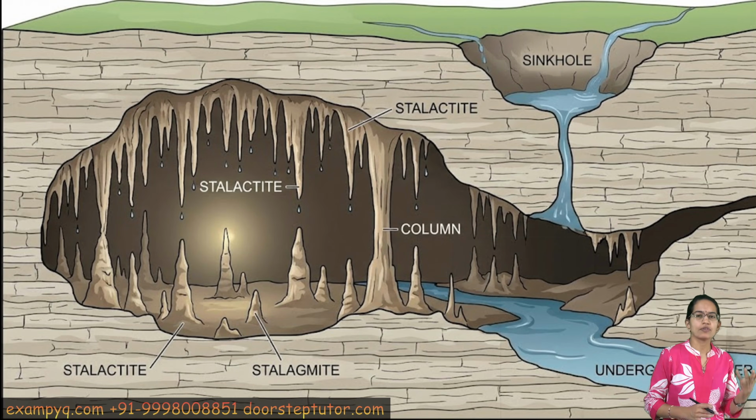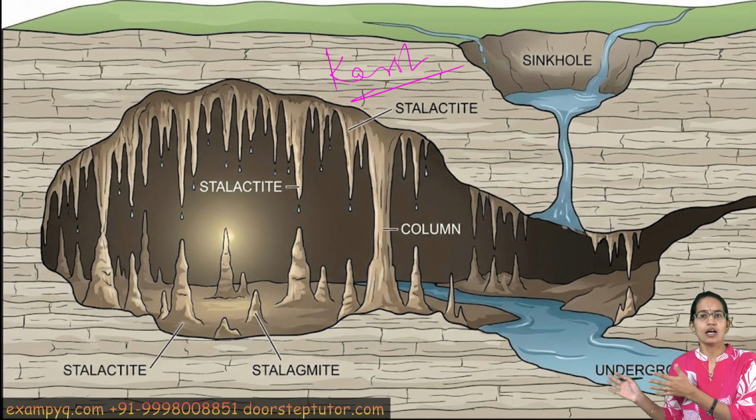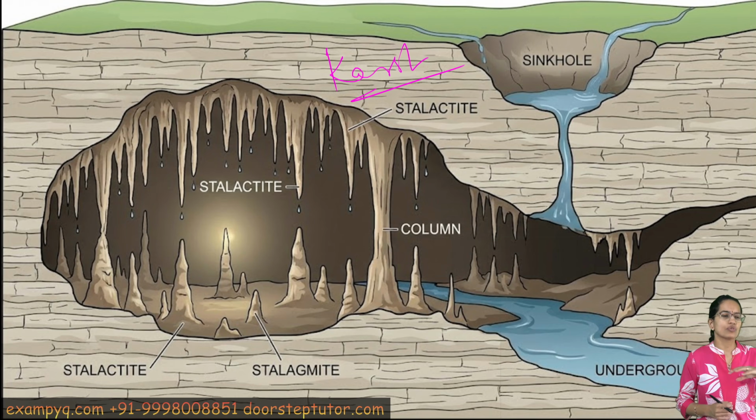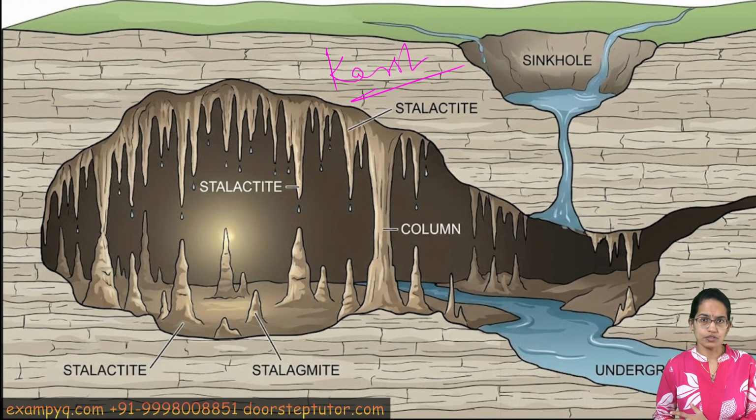Then coming on to the landforms. So under landforms you have groundwater, which is called the underground or the karst terrain. Then there is fluvial, glacial, the landforms formed by the action of waves, winds. So those are some of the important ones. Now each of these landforms would have erosional and depositional features. So for example, in the underground topography, we would see sinkhole as an erosional feature, and then we would have the formation of stalactite and stalagmite.